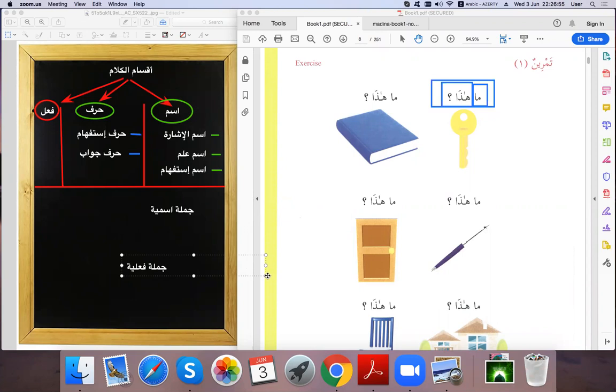And الجملة الفعلية is any sentence starting with الفعل. Okay? If our sentence starts with الاسم, we call this جملة اسمية. If our sentence starts with الفعل, that's called جملة فعلية. Okay? Remember this. We are going to repeat this all the time.